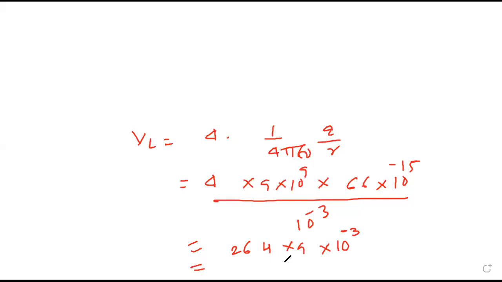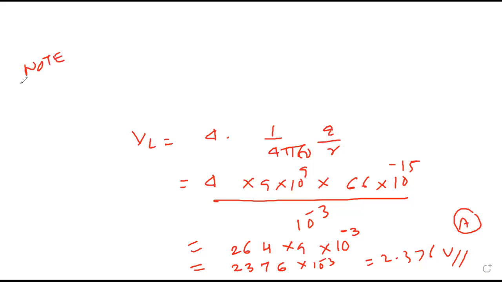9 into 6, 54, plus 3, 57. 18 and 5, 23 into 10 raised to minus 3. So it is 2.376 volt. Is that an option? 2.376 volt. 2.4, yes, so it was rounded off to 2.4. A option after round-off. Have you followed this?